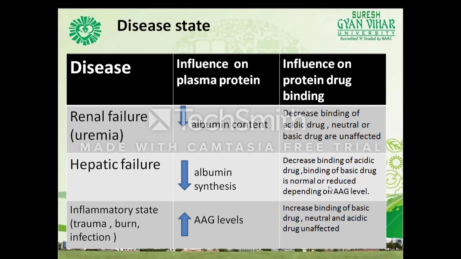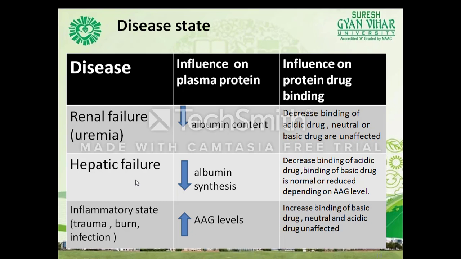So in this you can see the disease. In renal failure, which is known as uremia, the influence on plasma protein is that albumin content is less. So the influence on plasma drug binding is that it decreases the binding of acidic drugs. Neutral or basic drugs are unaffected.